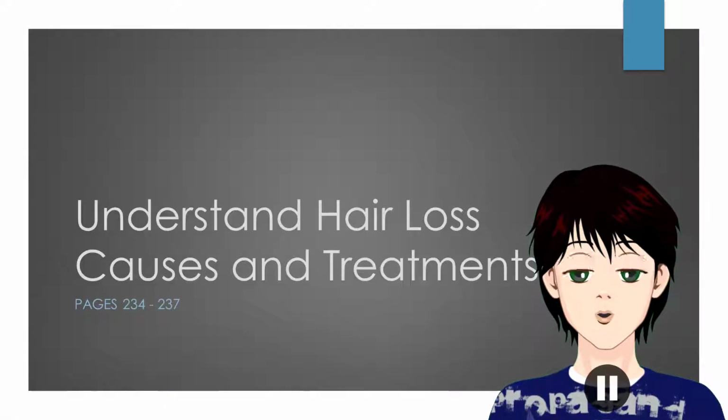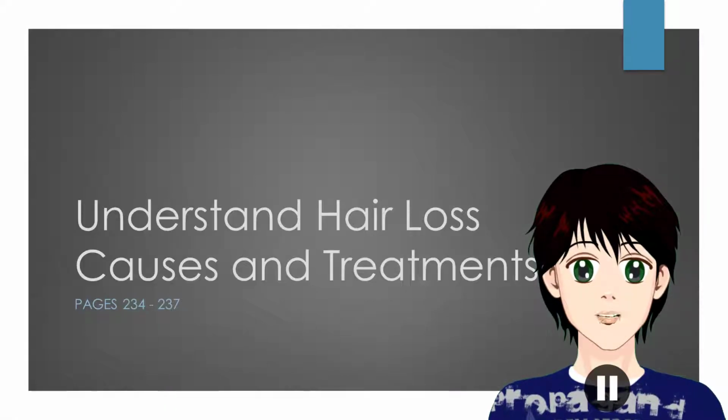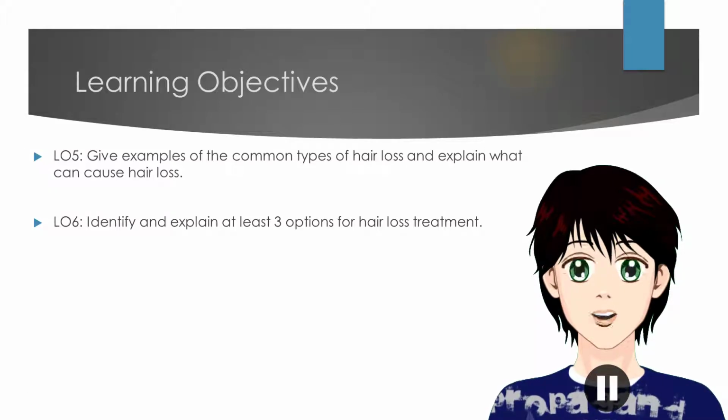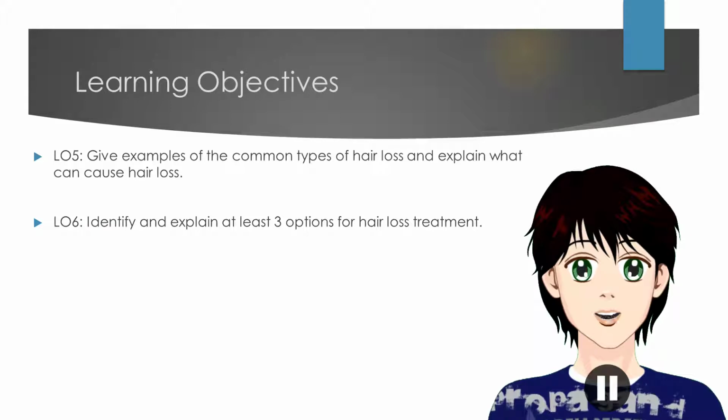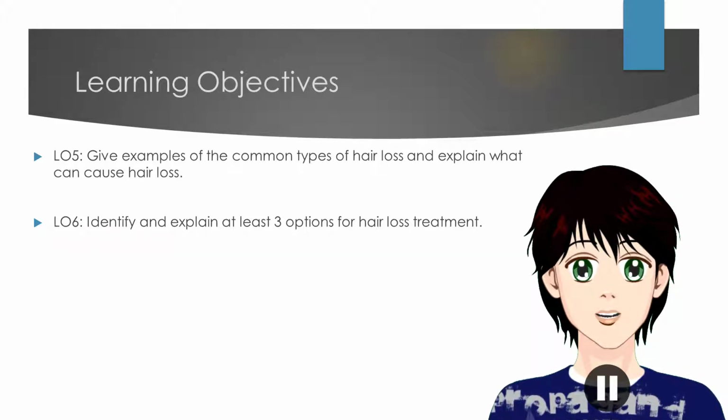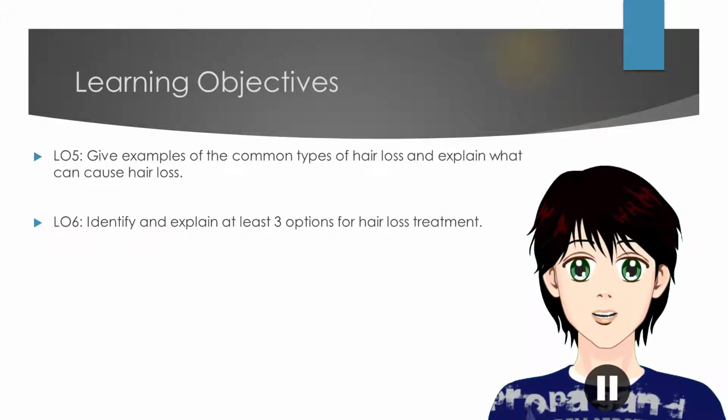Understanding how and why hair loss happens can greatly improve your communication with your clients. Our learning objectives will be to give examples of the common types of hair loss and explain what can cause hair loss, and to identify and explain at least 3 options for hair loss treatment.